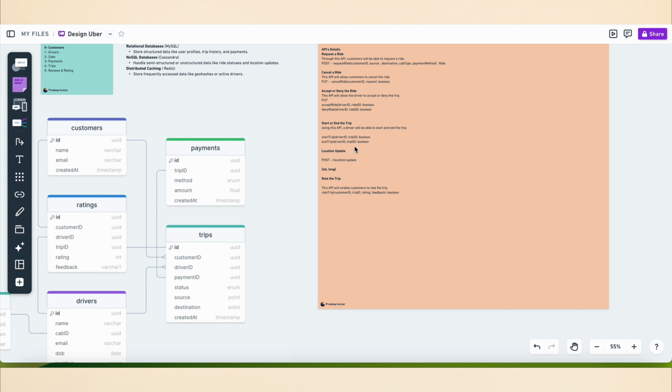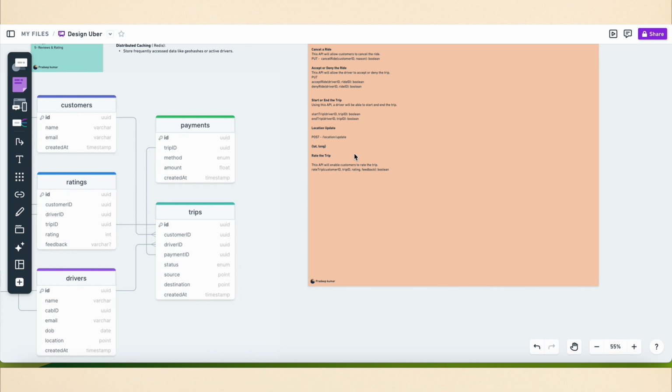Similarly, for start or end the trip, that is our third functionality. Using this API, the driver will be able to start or end the trip. In this case, again we need a driver ID and a trip ID. For the location update, we have to use a push model. I will discuss it in the deep dive section. We should have an API like POST location update, which uses lat long and continuously provides the updated, most recent location of the driver.